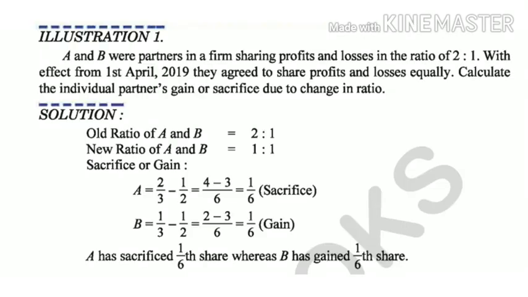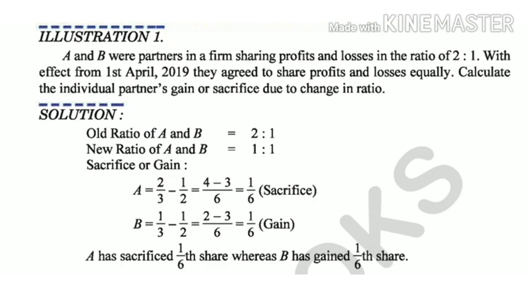We can see an example of when there is a change in profit sharing ratio and how the sacrificing ratio is calculated. A and B are partners and they were sharing profit in the ratio of 2:1 with effect from 1st April 2019. From a particular date, they agreed to share profit and loss equally, that is 1:1. Now calculate individual partners' gain or sacrifice due to change in ratio. Somebody will be gaining, somebody will of course be losing. See, the old ratio of A and B was 2:1. The new ratio of A and B is 1:1.